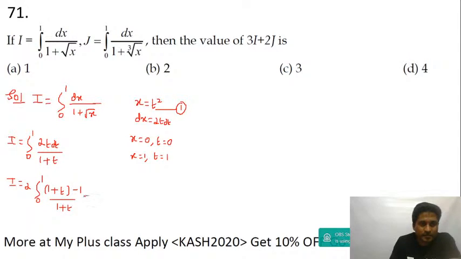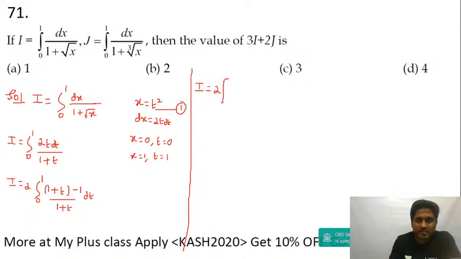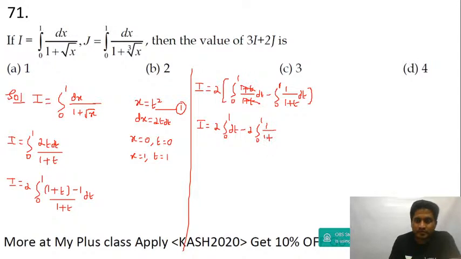Now I is equal to 2 times, take this in a bracket, the integral from 0 to 1 of (1 plus t) divided by (1 plus t) dt, minus the integral from 0 to 1 of 1 divided by (1 plus t) dt. Close this bracket, let's cancel this, guys. I is equal to, open the bracket, 2 times the integral from 0 to 1 of dt, minus 2 times the integral from 0 to 1 of 1 upon 1 plus t dt.